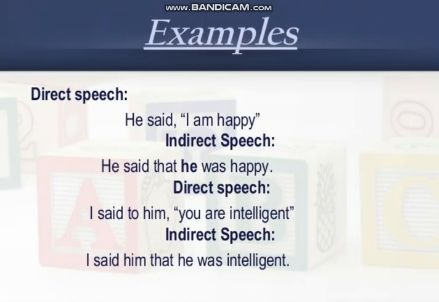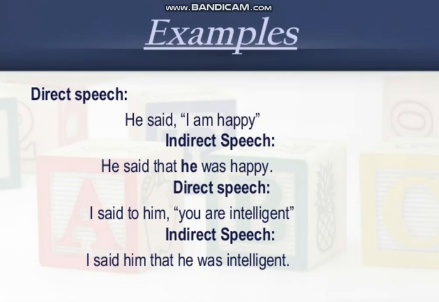As you can see, it will be clear to you. He said, I am happy. The first part of the sentence, he said, is the reporting verb, and it remains the same in indirect speech as well. We are just going to have some changes in the words enclosed in quotation marks, the exact words of the speaker.